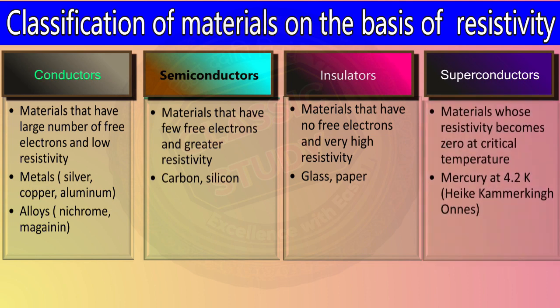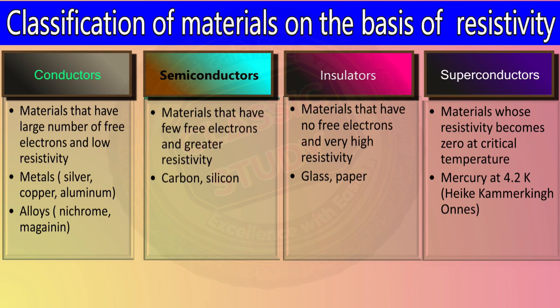There is a special variety called superconductors. These are the materials whose resistivity becomes zero at a given critical temperature. We have already seen the dependence of resistivity and temperature. So there are certain materials which have zero resistance at a specific temperature. For example, mercury at 4.2 Kelvin temperature has complete loss of resistance, so it is zero resistance. This particular value of temperature for mercury was first found by Heike Kamerlingh Onnes, and he discovered the first superconductors.